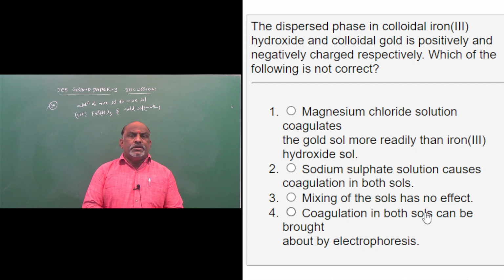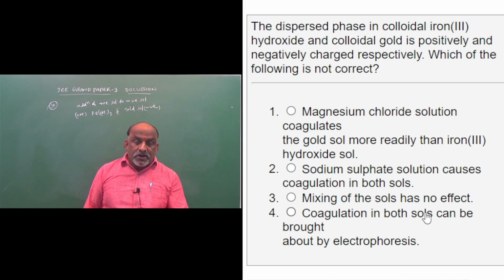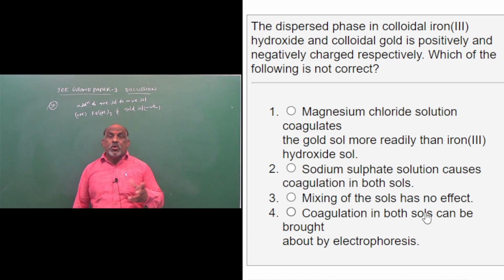Once you go through those options, my dear students, on addition of positive sol to negative sol, coagulation compulsorily takes place. Coagulation means the charges present on the colloidal particles disappear and they become neutralized, and the particles collect at the bottom of the test tube or beaker because of the removal of the charge. That is called coagulation.